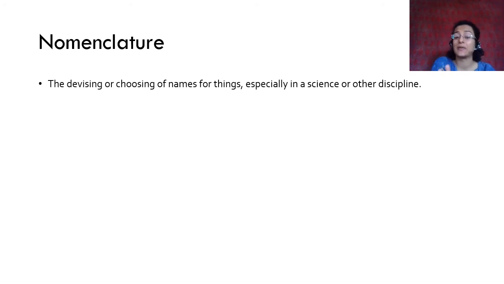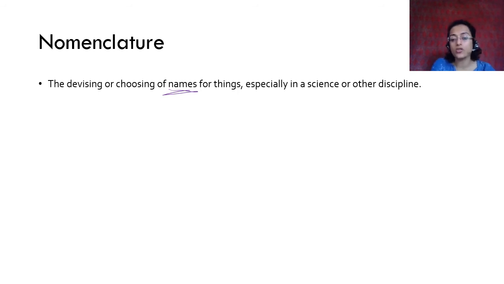So there is one more thing that you have, something called nomenclature. It's actually pretty easy. You don't have to feel that it is difficult because of the complicated name. Just because it is nomenclature does not mean it is very difficult. No, nomenclature is very easy. Nomenclature basically means naming: the devising or choosing of names for things, especially in a science or other discipline. So giving a scientific name is called nomenclature.